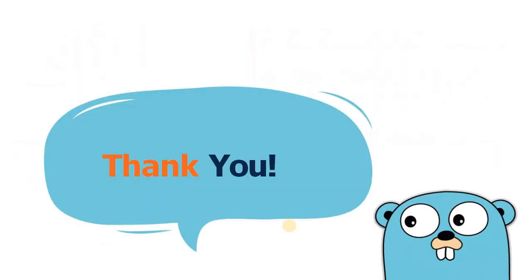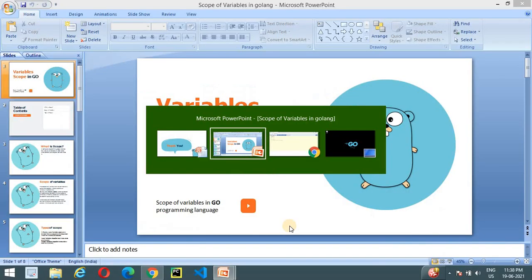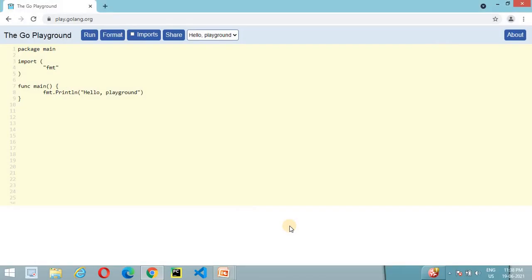So that's it in this video related to the scope variable. So let's move on to the practical part to declare some global as well as local variables to differentiate between both of them. So here we switch on the playground. In the playground, let's declare a variable. Here we declare variable x of boolean type with the value true.